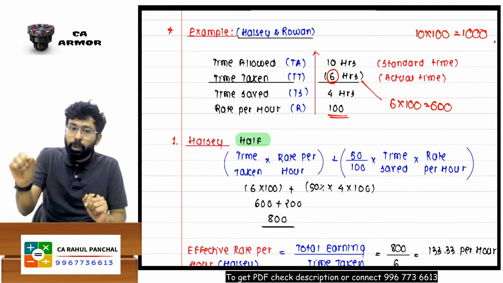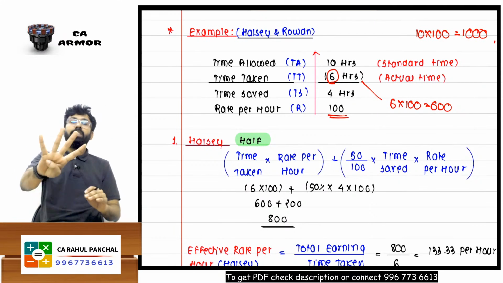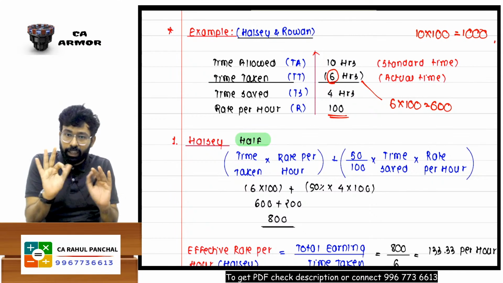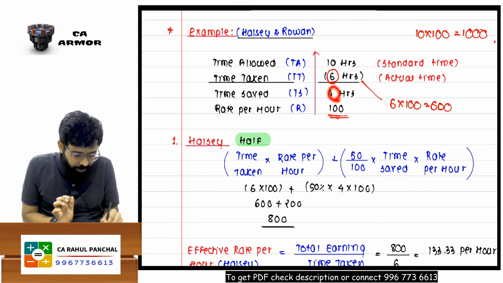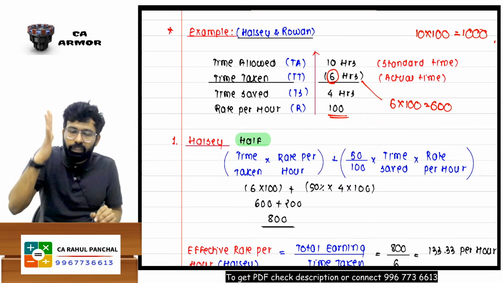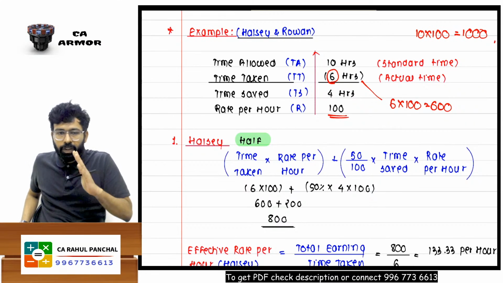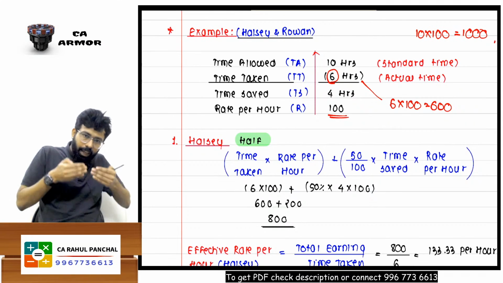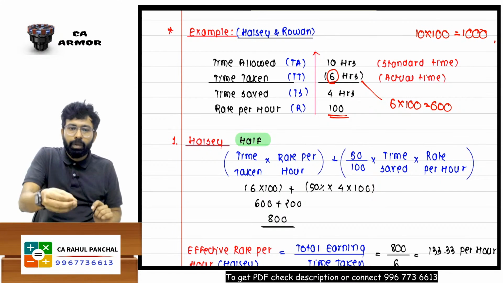Can I say because of this worker you have saved 400 rupees? Sir, how to understand? He saved 4 hours into 100. So can I say because of this worker there is a saving of 400 rupees? If the entire saving is shared with the worker, what is the benefit to the company? Or if the entire benefit is kept by the company, what is the benefit to the worker?